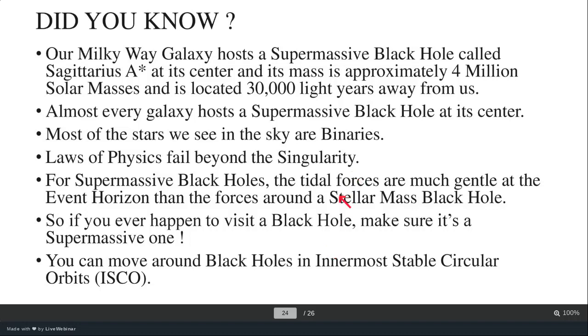Also, you can move around black holes in innermost stable circular orbits. These are called ISCOs, innermost stable circular orbit. The radius of these ISCOs is around three times the radius of the event horizon. So around the black hole, three times far away, you can revolve in these ISCOs and study the characteristics of a black hole. If you want to experience its tidal forces, you want to move around it in the accretion disk, you can see all those things and study those parameters. Although this is very much hypothetical, these are just mathematical formula based things, but they do exist.